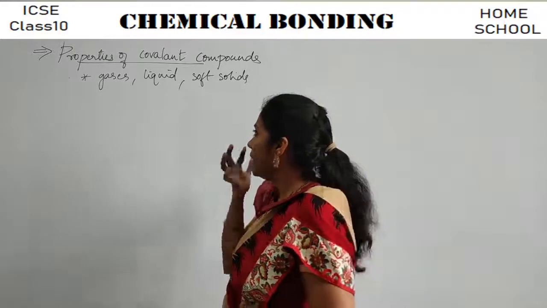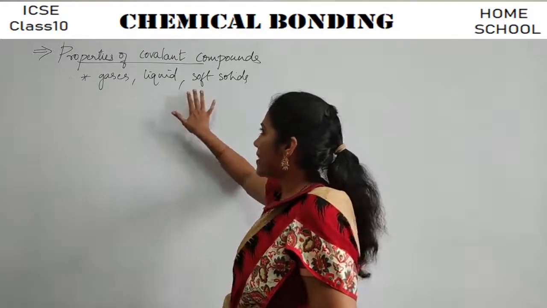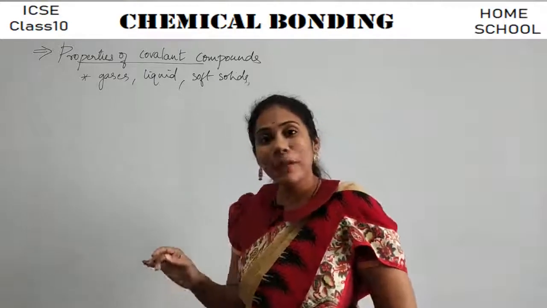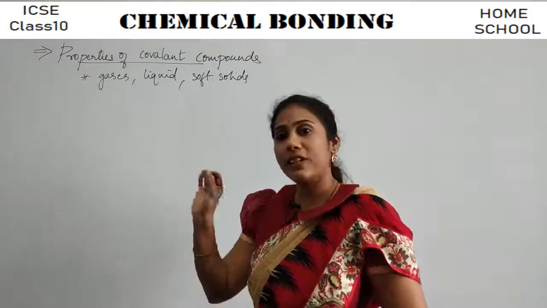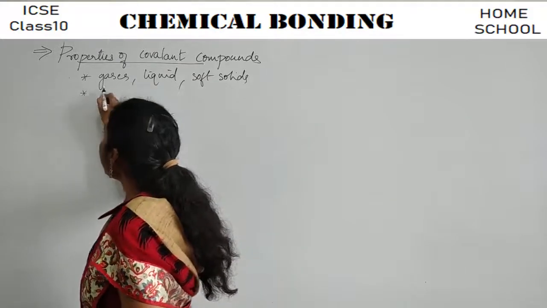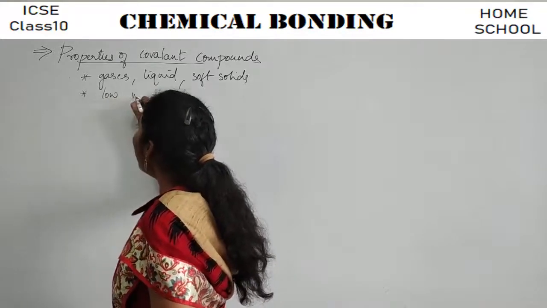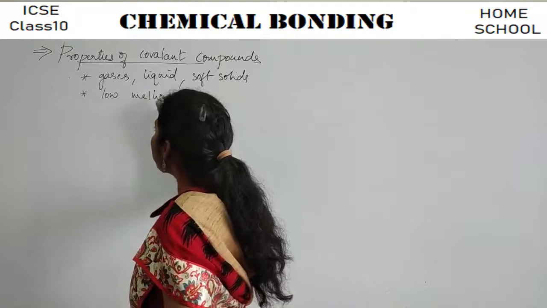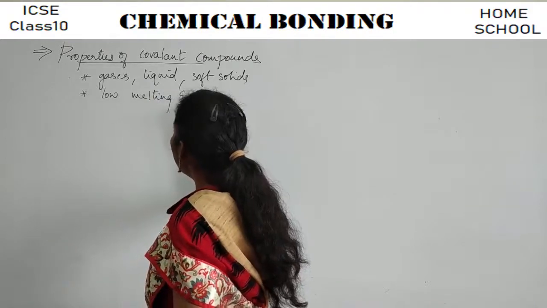So observe carefully. The first point is they can stay as gases, liquids or soft solids, whereas ionic compounds can stay only as solids, that too crystalline solids. And the next point is they have low melting and boiling points.